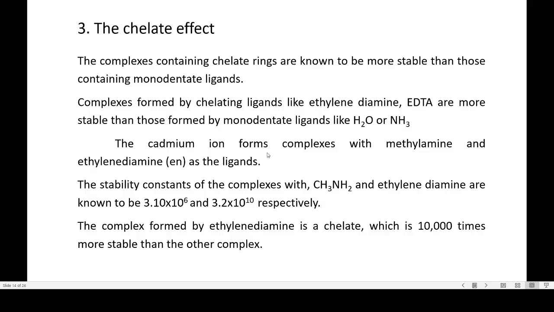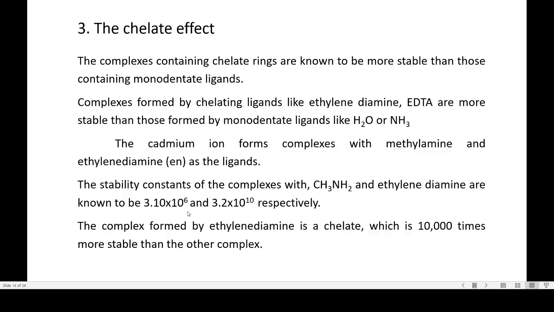The cadmium ion forms complexes with methylamine as well as ethylenediamine as the ligands. And the stability constant of the complex with methylamine is found to be 3.1 times 10 to the power of 6. And the stability constant of the complex with ethylenediamine is found to be 3.2 times 10 to the power of 10.